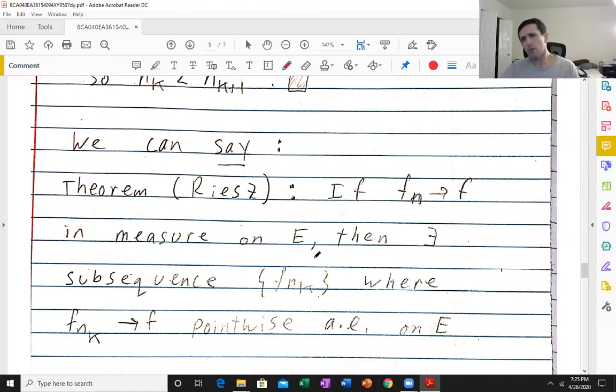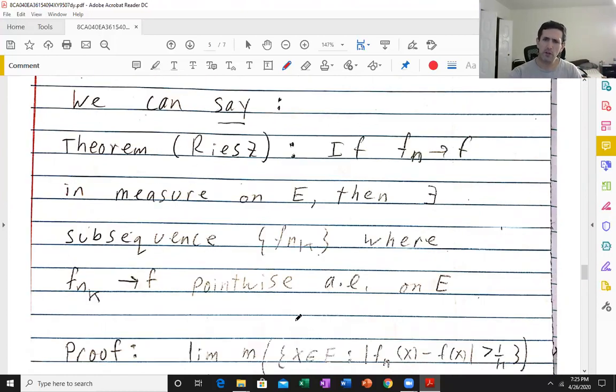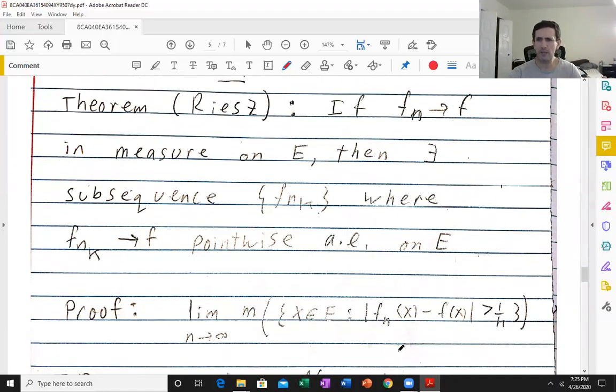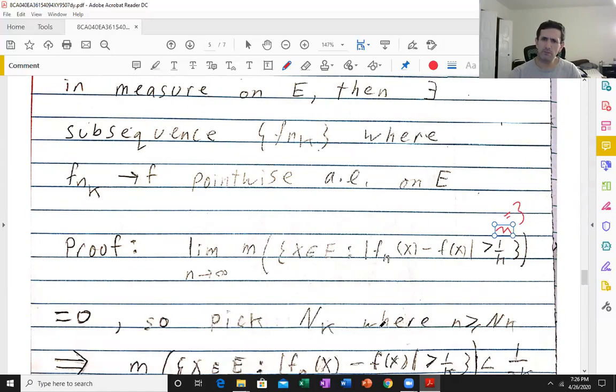Okay, so if we have convergence in measure, then there exists a subsequence where f_{n_k} converges to f pointwise almost everywhere on E. And this is a beautiful proof. It uses Borel-Cantelli in a very beautiful way. So what do we know? We know this limit is 0. I'm setting nu here, small but positive.